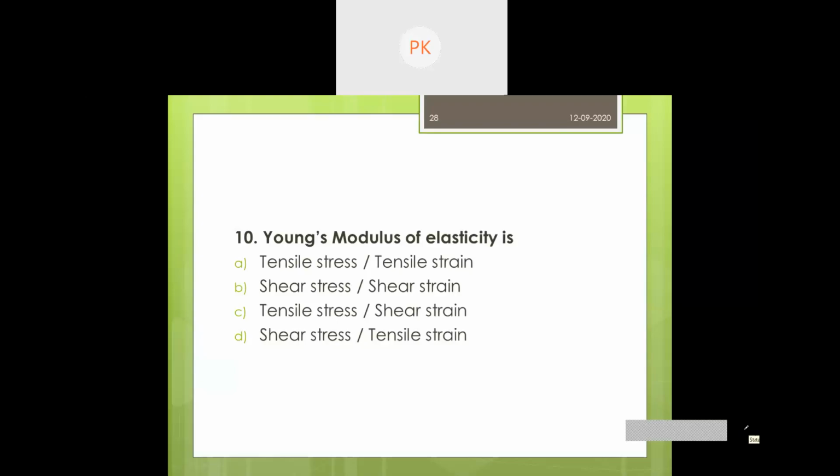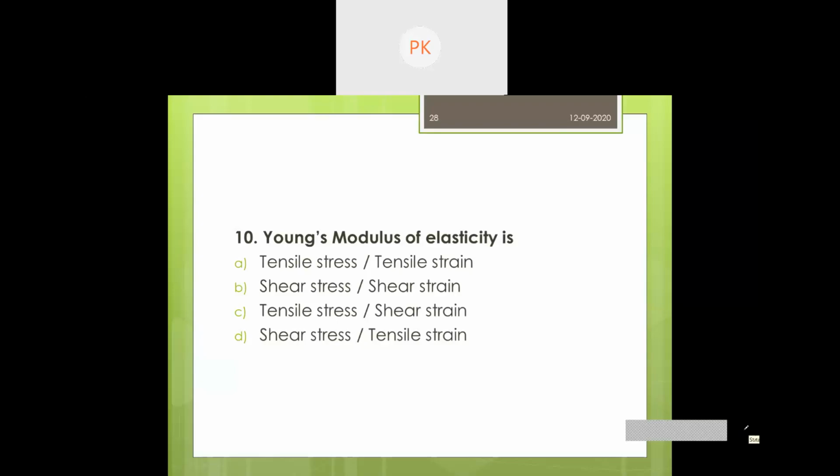These are the discharge calculation formulas. When it comes to problems, I will explain with screen share, then you will understand.